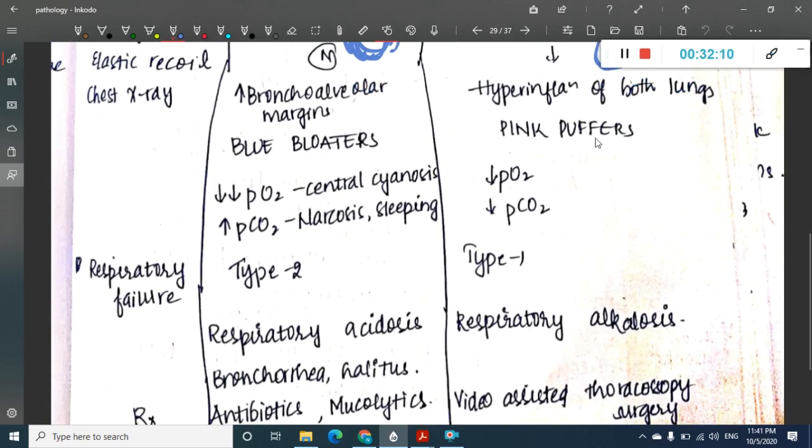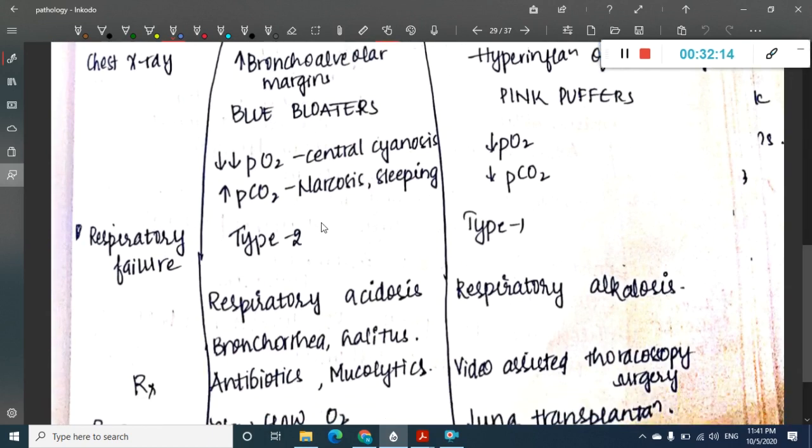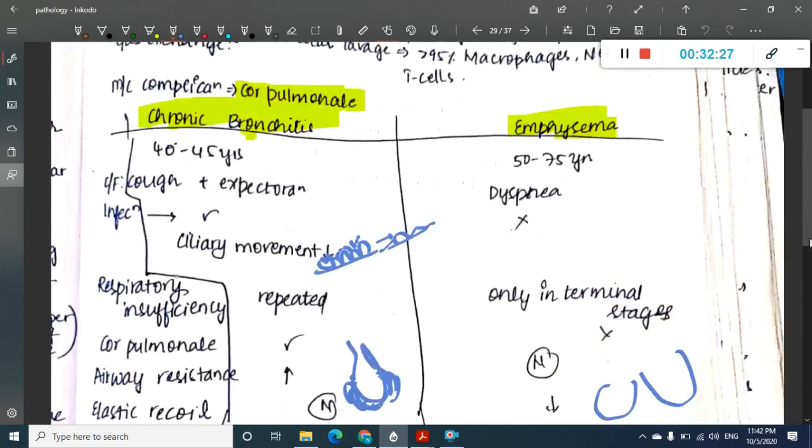And in emphysema, they are pink puffers. Then, in chronic bronchitis, there will be decreased oxygen, causing central cyanosis. And there is increased partial pressure of carbon dioxide in chronic bronchitis. In emphysema, you have decreased oxygen and decreased partial pressure of carbon dioxide.